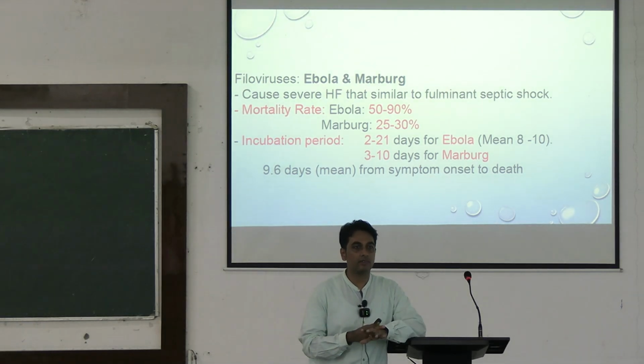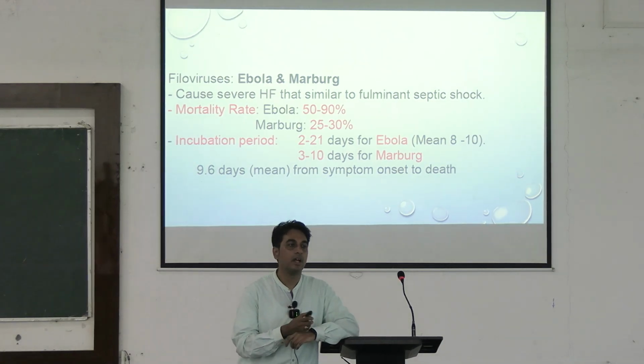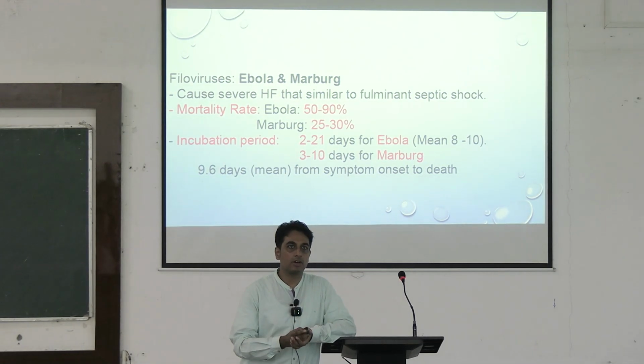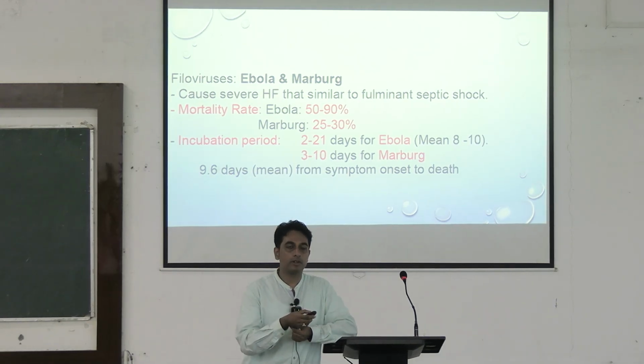When a case of viral hemorrhagic fever comes to your question in this theory examination, it will come as a patient has come to the OPD with history of bleeding spots or hemorrhagic spots all throughout his body.